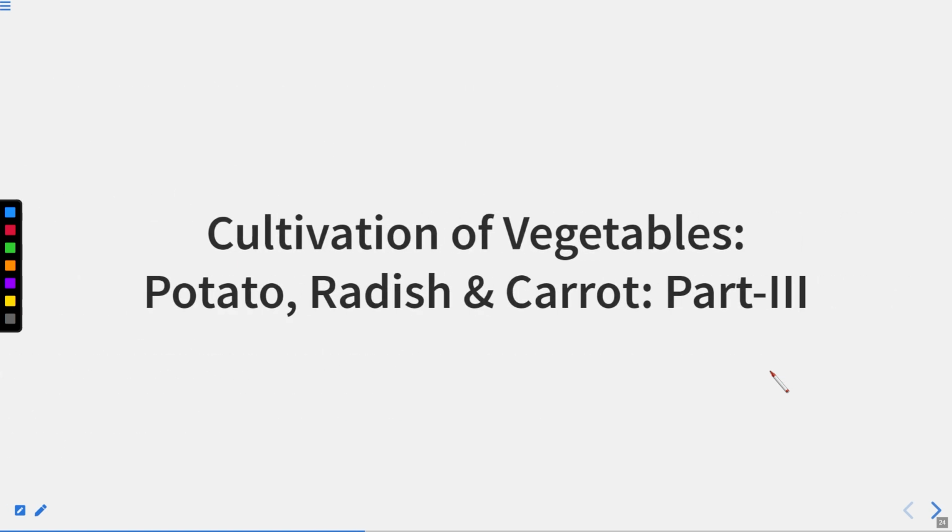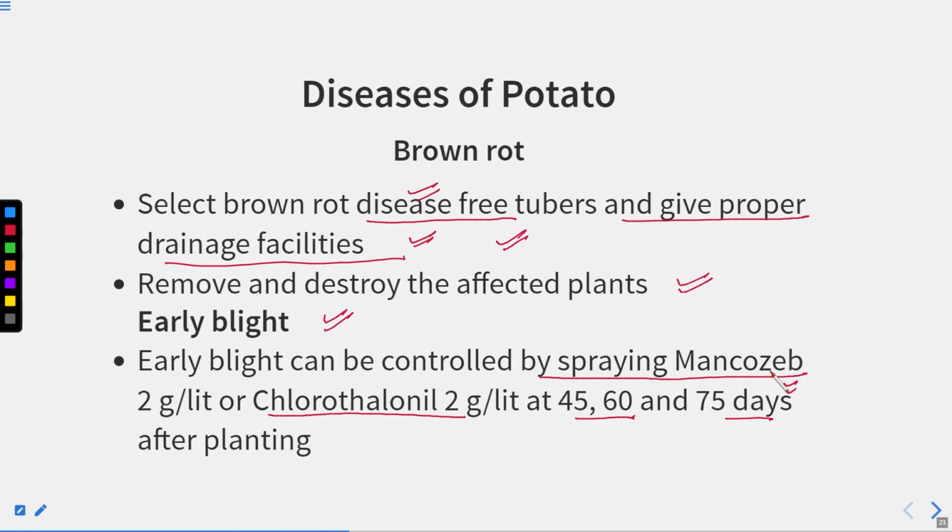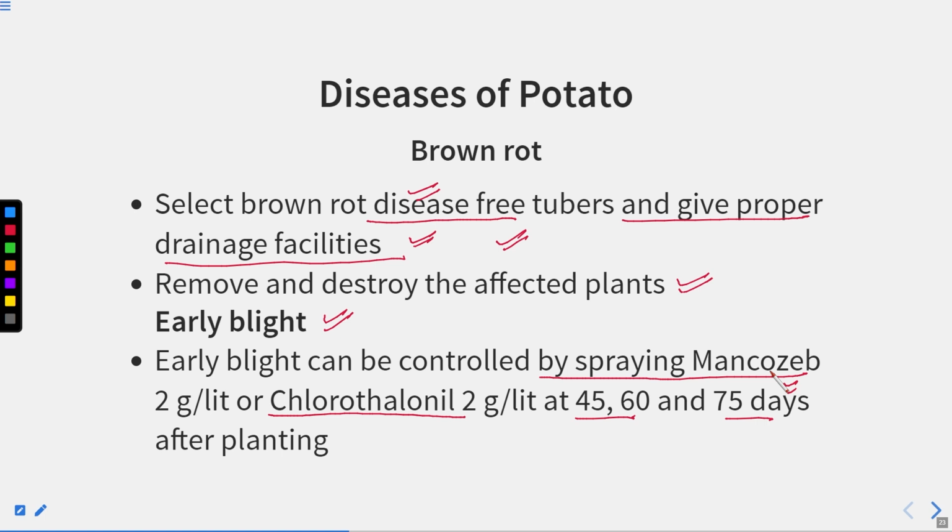So this is all about this session. We will have some more sessions to complete some of the diseases or the cultivation of some of the potato crops, right? So this is all about this session.